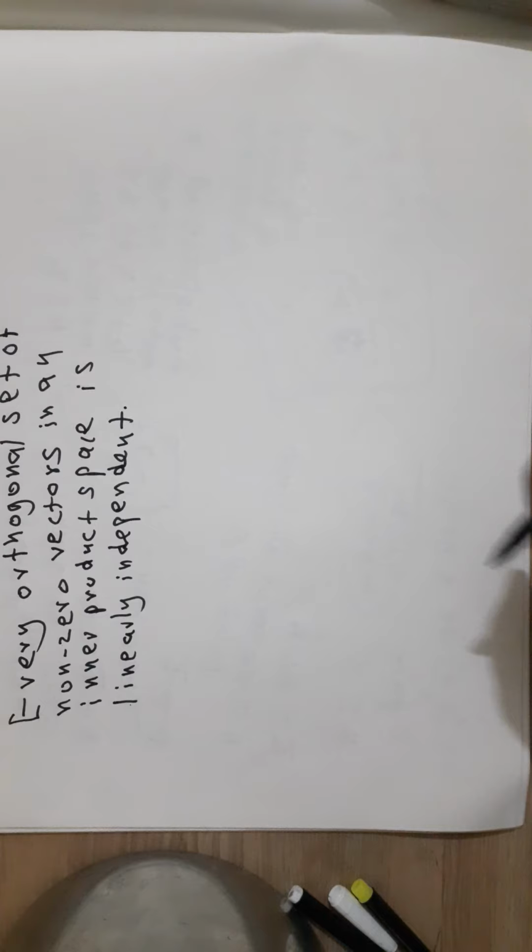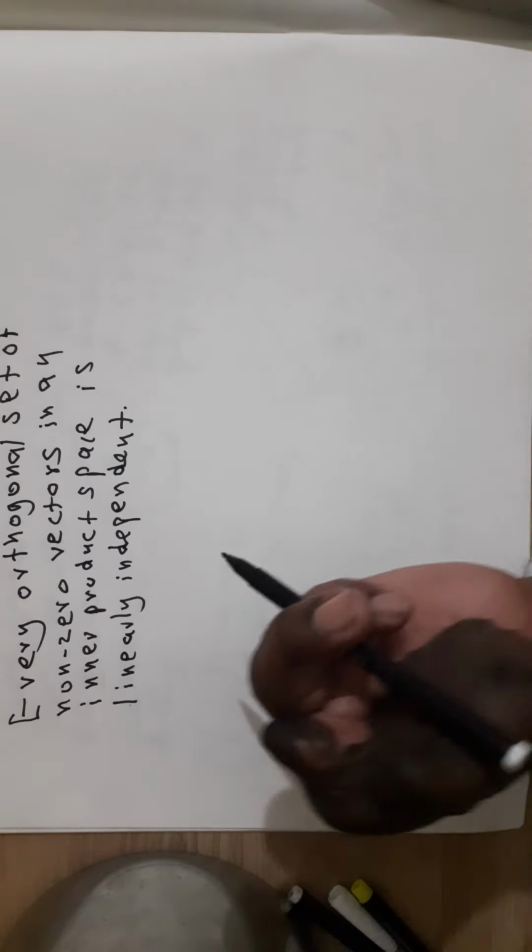Now see our theorem: every orthogonal set of non-zero vectors in an inner product space is linearly independent. Every inner product space is a vector space, and in a vector space we know what a linearly independent set is.